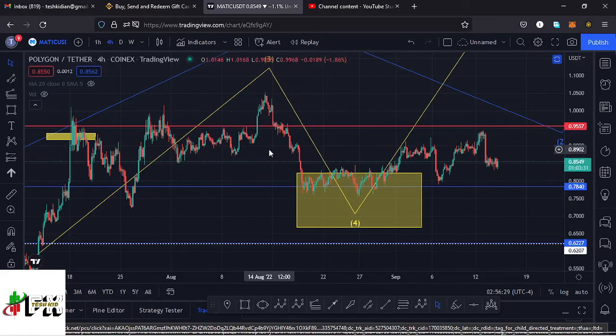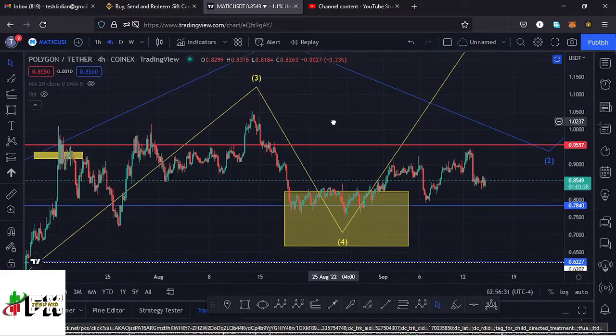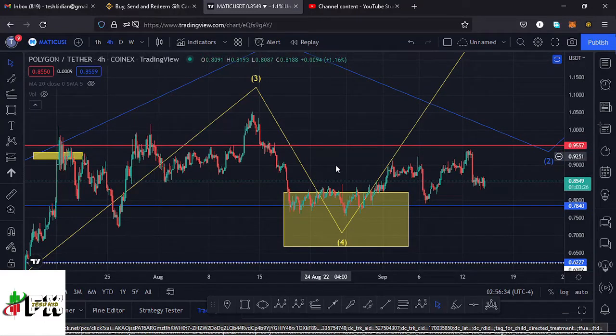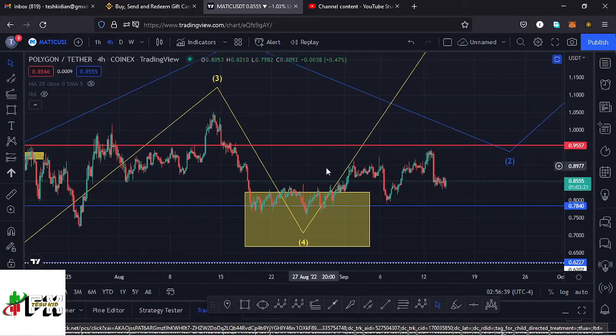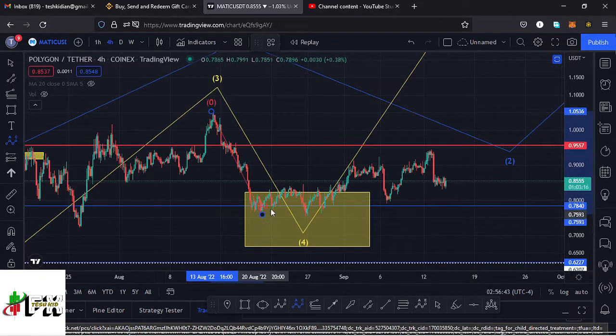over here, and because our wave 4 is a corrective wave, we also expect to see an ABC corrective movement within our wave 4. And there are two ways we can view this movement to the upside. We can view this movement over here having this as the wave A, then we saw a high over here forming the high for that wave B, then made a low at around the $0.75 mark for that ABC corrective movement. So it's possible that maybe the low was in for that fourth wave at around the $0.75 mark, and whatever we are seeing over here might be the formation of a 5 wave to the upside.